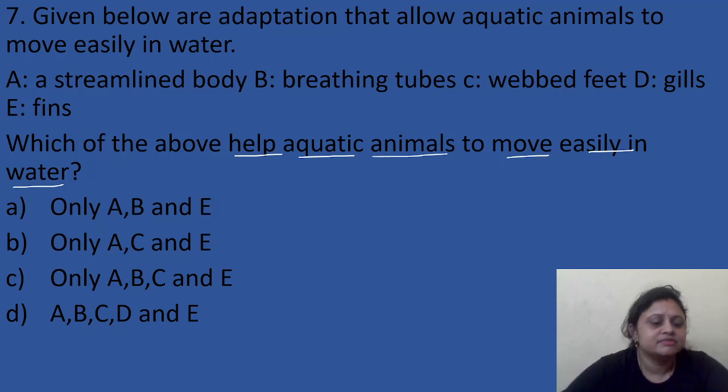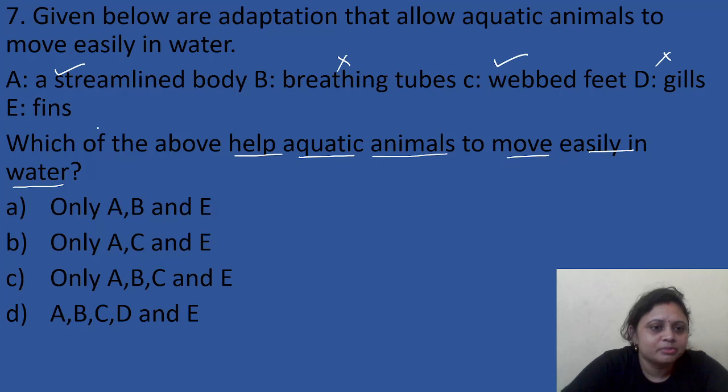The first one is streamlined body. Yes, they possess it. Next is breathing tube. No. Webbed feet. Yes. Gills. Do they have gills? Yes.